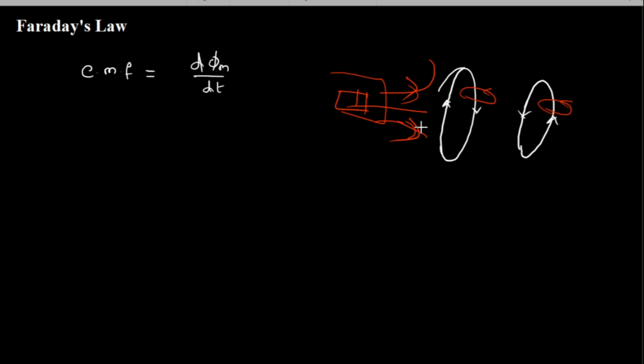Based on that, it was experimentally found that the induced EMF is such that it produces a current which will produce a magnetic field, and that will oppose the original magnetic field. I hope this is clear.